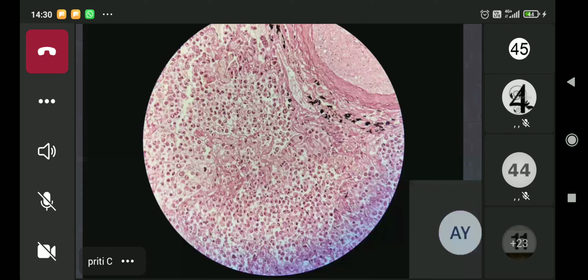Okay, so you see exudate with a lot of RBCs, and these septae are showing you congested capillaries. Can you see these? They will come up on your screen after some time. These are all congested vessels. This is a vessel which is filled with RBCs. So most likely this is the stage of red hepatization.